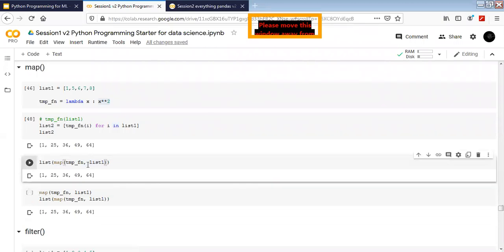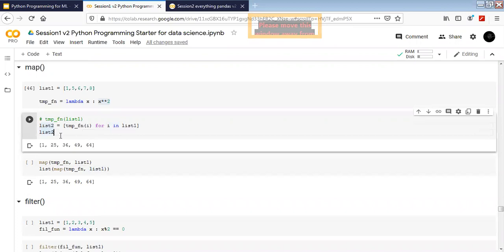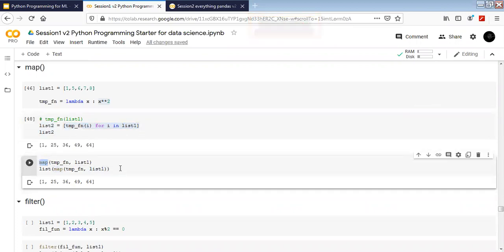Okay, anybody has any question about map? I think map is pretty easy to understand for most people. The same thing which we have done with the list comprehension or for loop, we are doing with something called the map function. Yeah, somebody has muted themselves. They can ask the question.